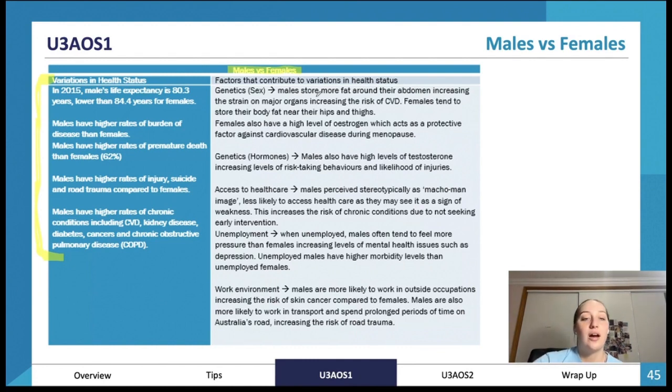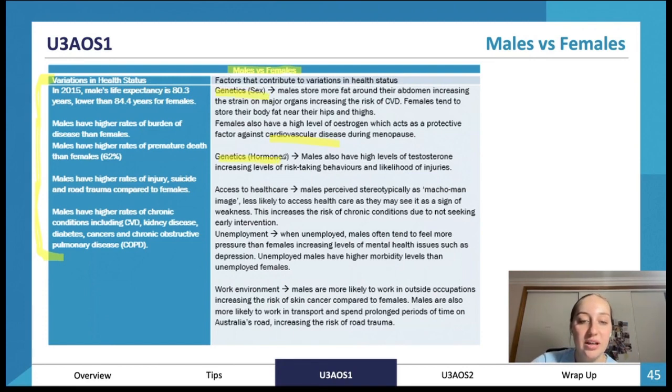So our genetics, what sex we are: males store more fat around their abdomen, which is just a genetic thing. This increases the strain on their major organs, which are located in that area, increasing the risk of cardiovascular disease. Whereas females tend to store their body fat near their hips and thighs, therefore they don't have as much of a risk of cardiovascular disease as there's not as much fat in that area. Females also have a high level of estrogen, which acts as a protective factor against cardiovascular disease until menopause. This is a hormone that men do not have.